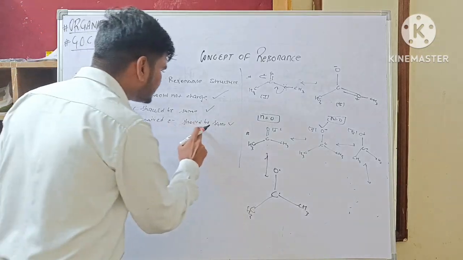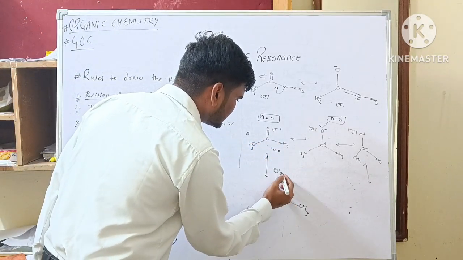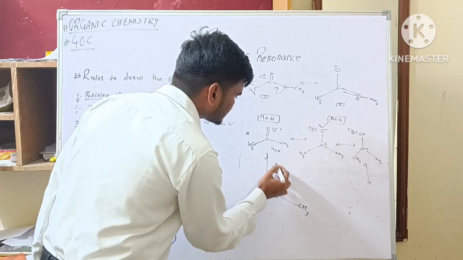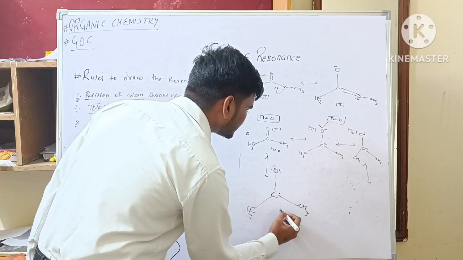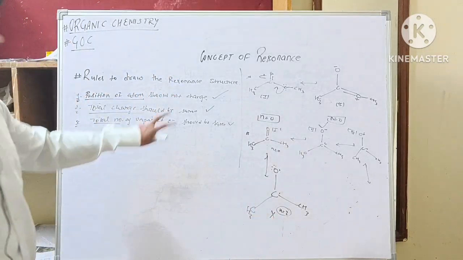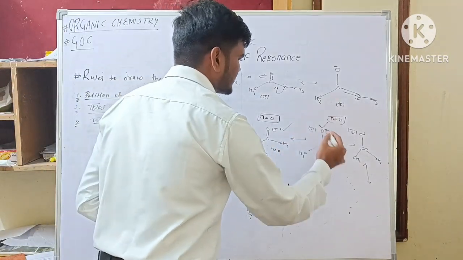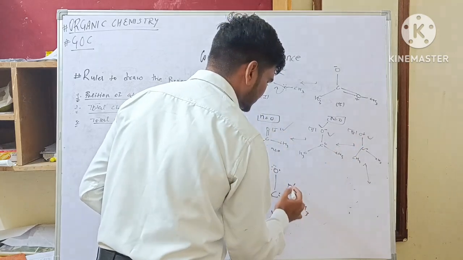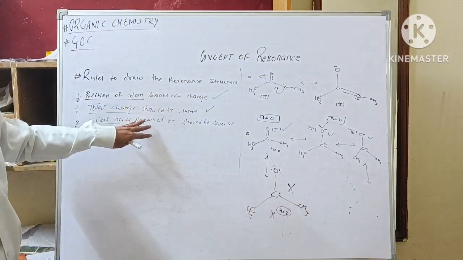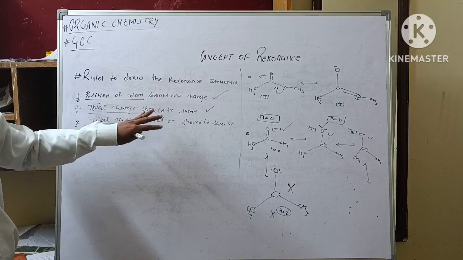Total number of unpaired electrons should be the same. Earlier the number of unpaired electrons was zero, but in this case there are 1, 2. These are lone pairs of oxygen, so the number of unpaired electrons is 2, and this is not following the rules. So this is not a canonical form. This one is a canonical form, this one too, but this is not a canonical form. So these are the rules we should keep in mind while drawing resonance structures.